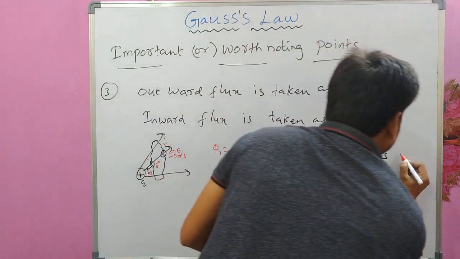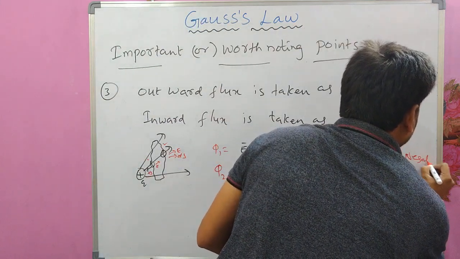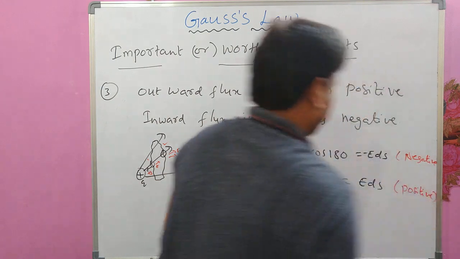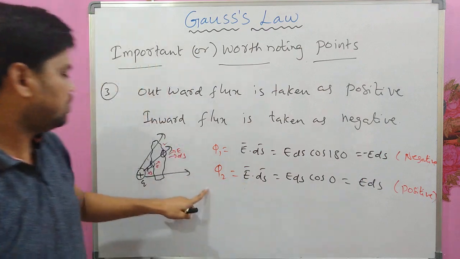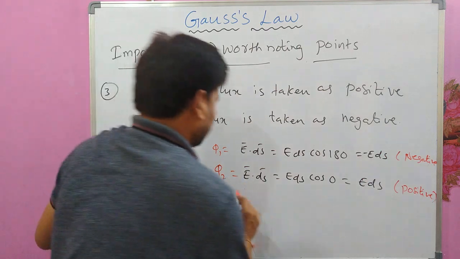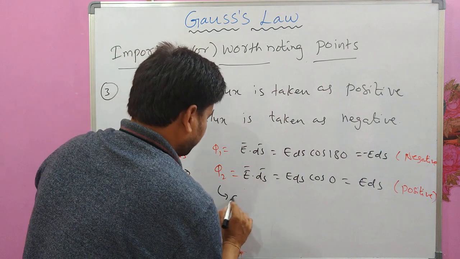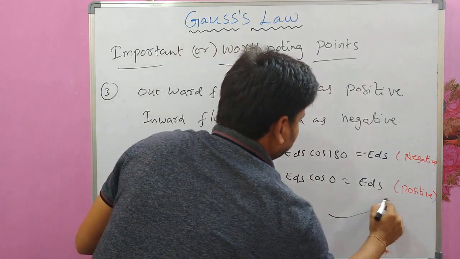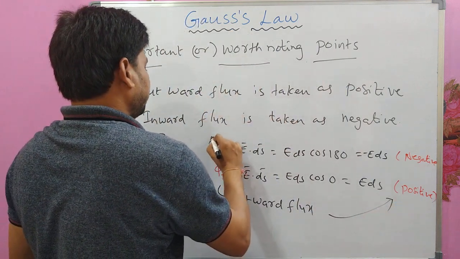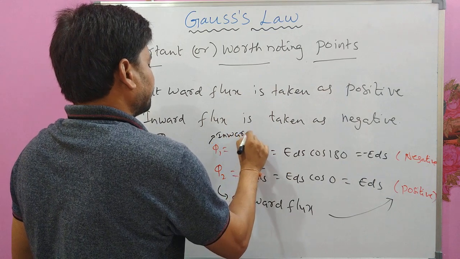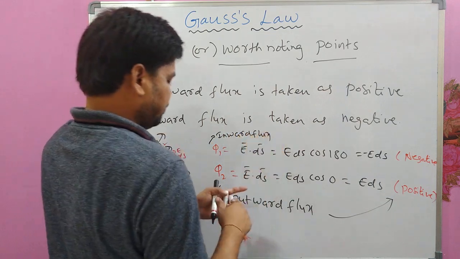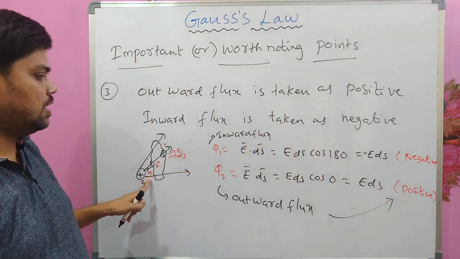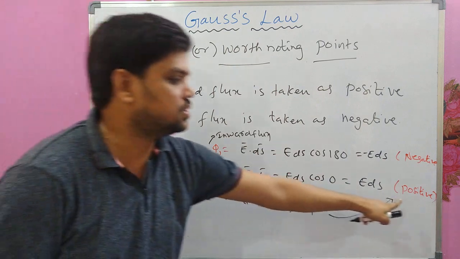Now if you see this, this one is negative and this one is positive. This is outward flux, which is positive, and this is inward flux, which is negative. Phi 1 is inward flux and phi 2 is outward flux.